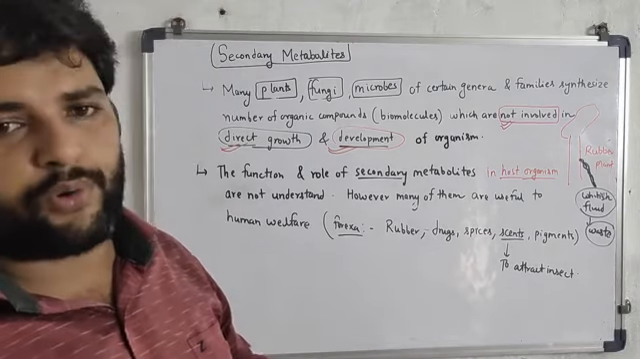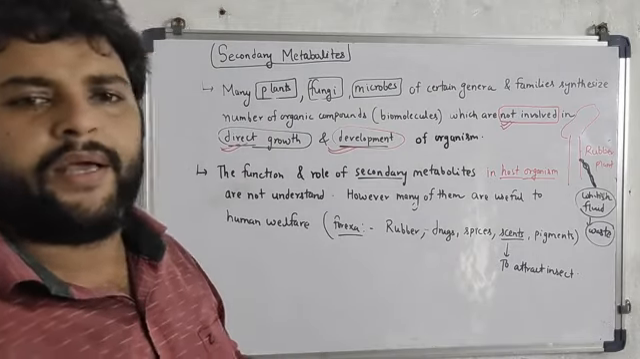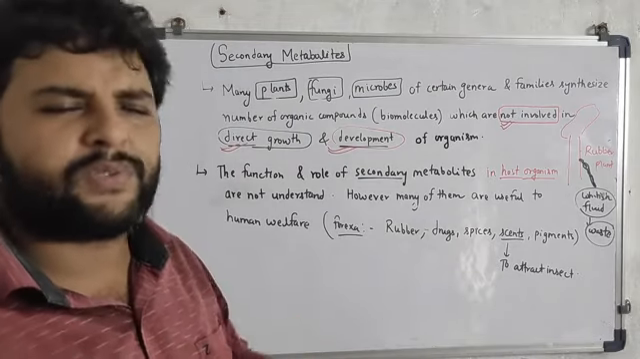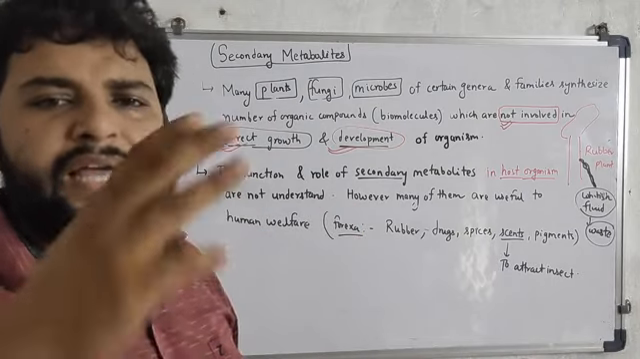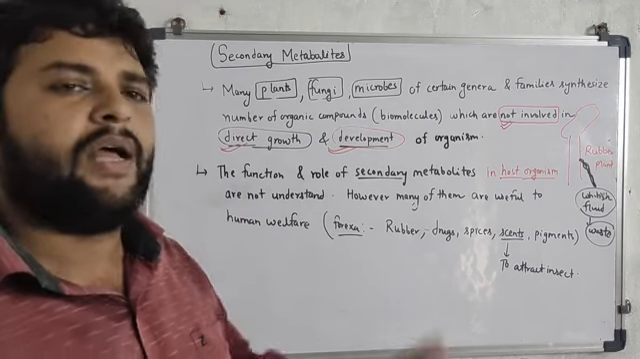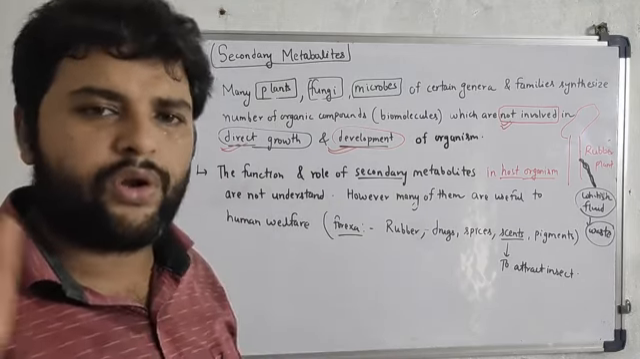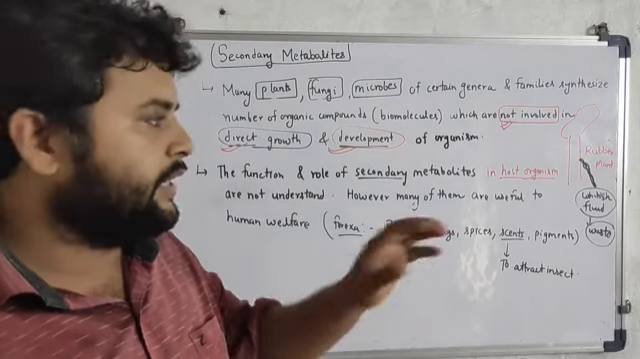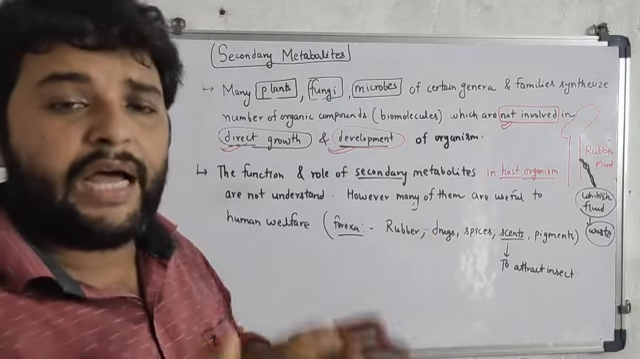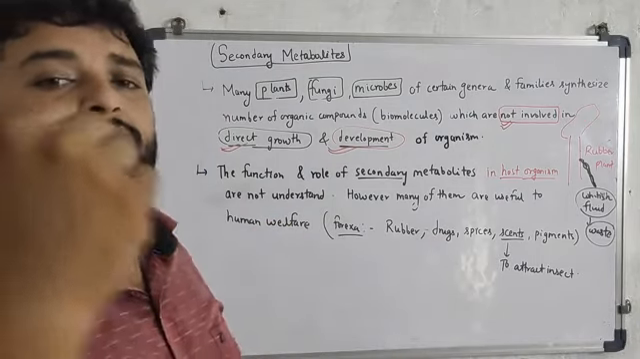So note this point: these secondary metabolites are produced by plants, fungi and microbes, and we can simply say that secondary metabolites have no role in the direct growth and development of living organisms. In the organism in which they are produced, they have definitely no role. They are excreted out as waste, and this waste is really very important for human welfare.